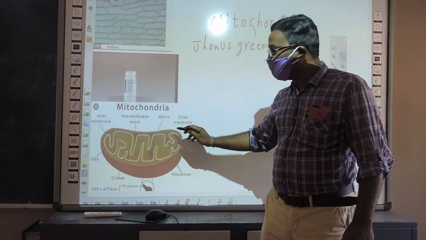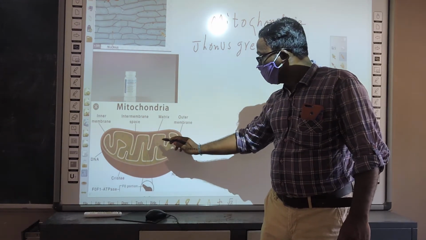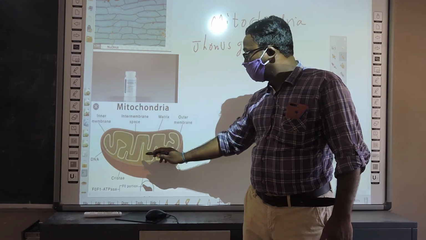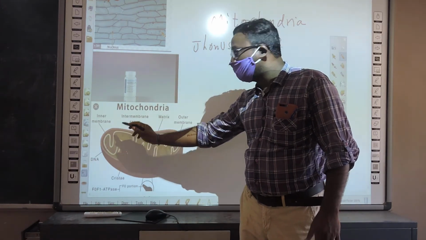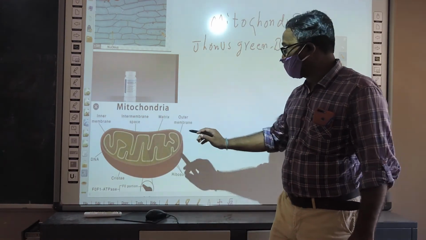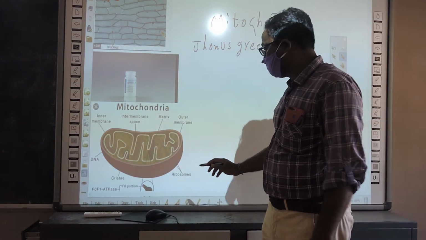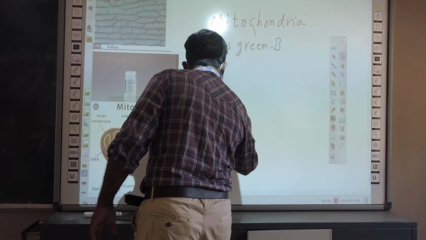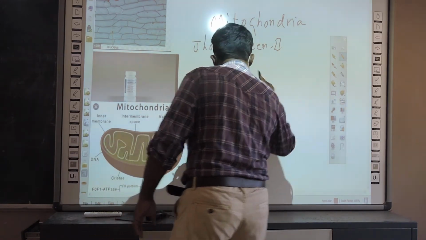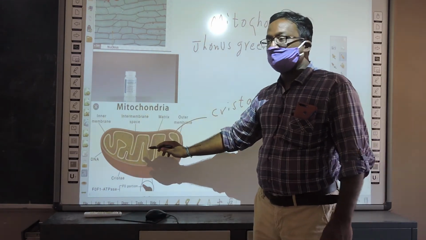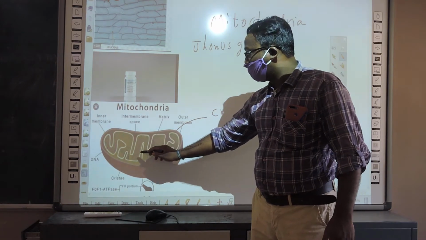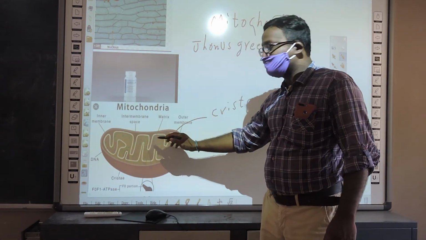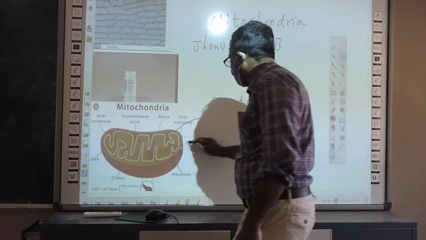You can see those folds. These folds of the inner membrane in the mitochondria are known as cristae. There is a fluid in between the folds of the cristae. The fluid is the matrix.